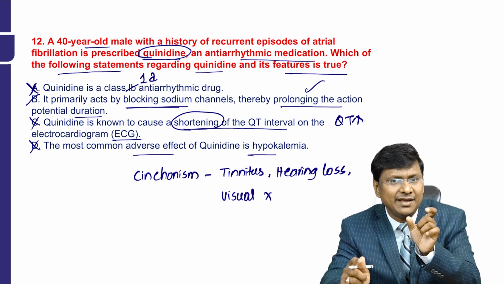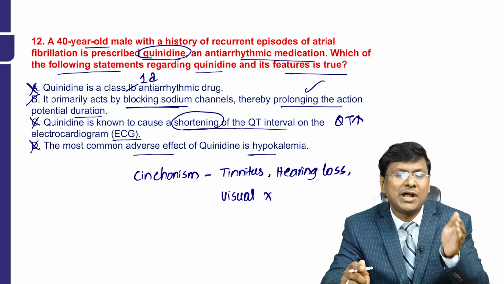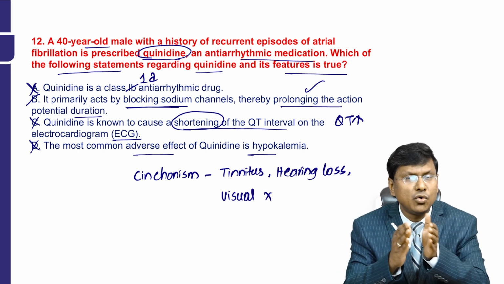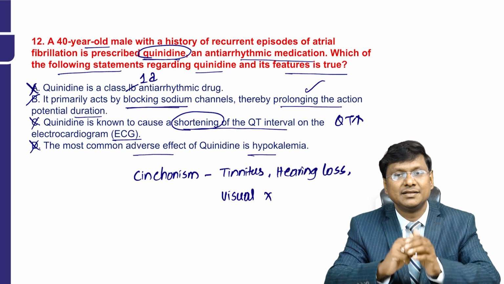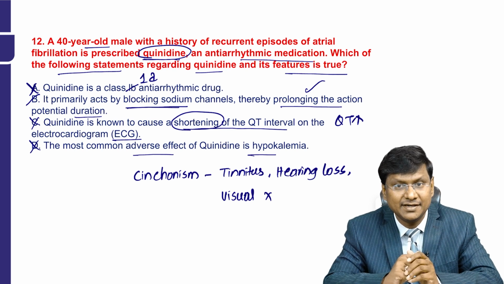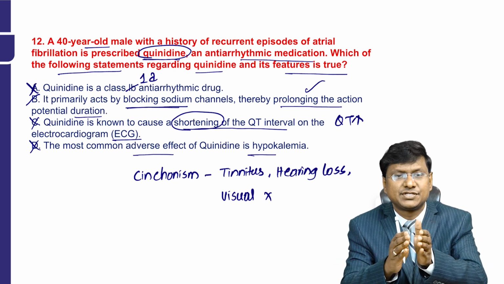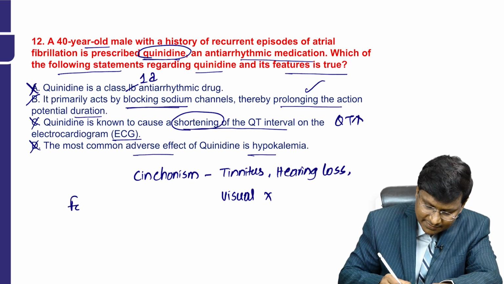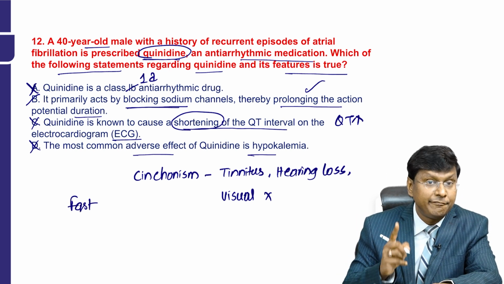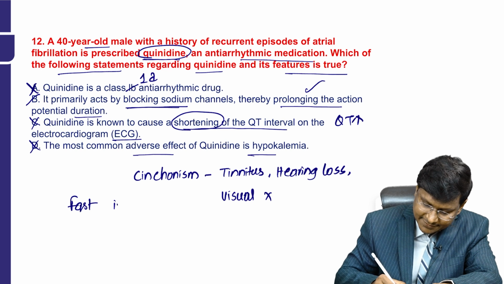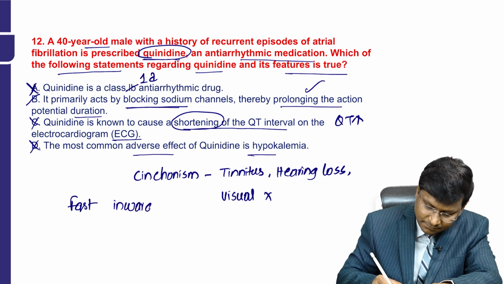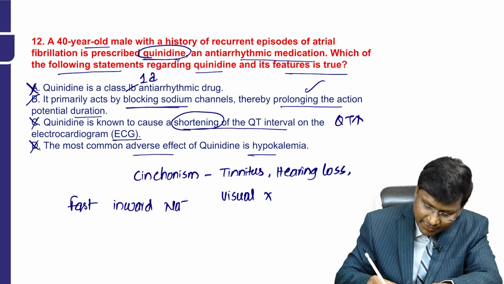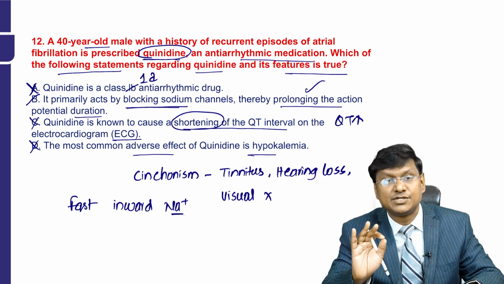And this quinidine is obtained from a plant product. What is this plant product? This is known as the cinchona bark. From the cinchona bark, this quinidine is obtained, right? And quinidine inhibits which particular sodium current? It will inhibit the fast inward sodium current, right?